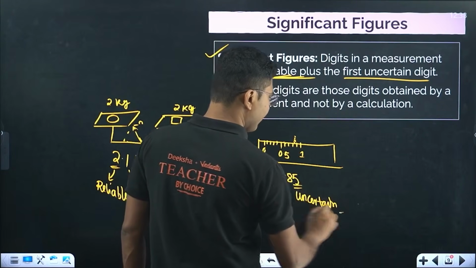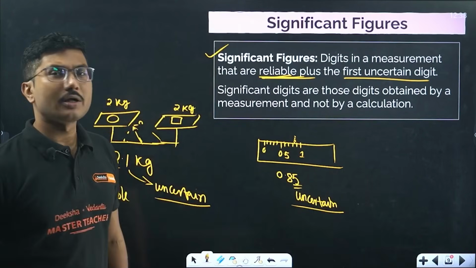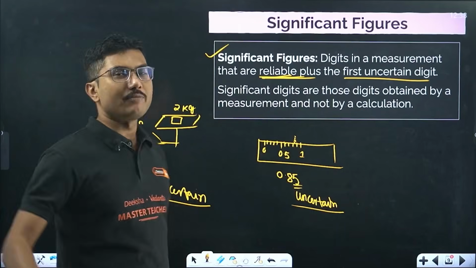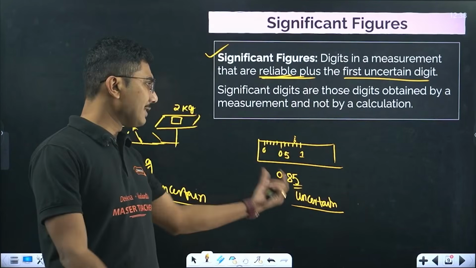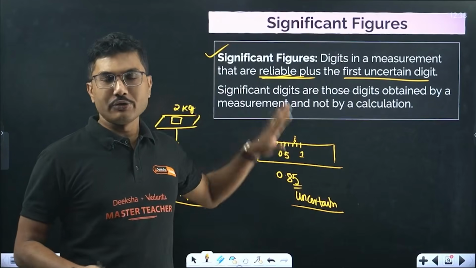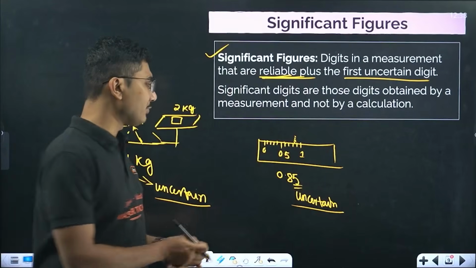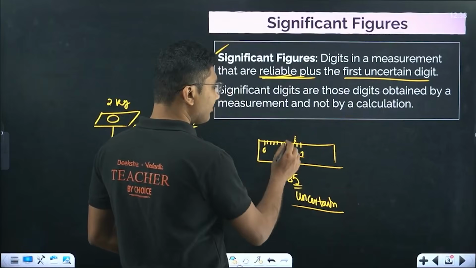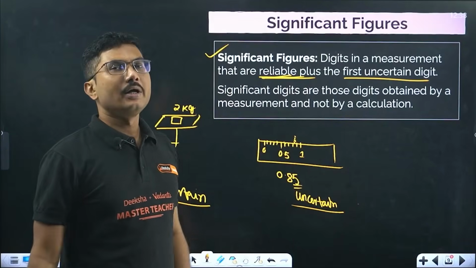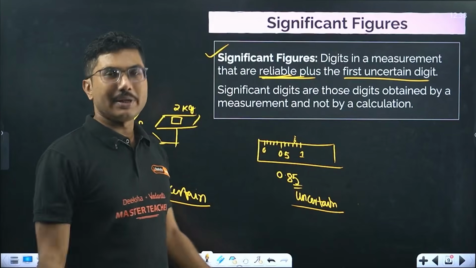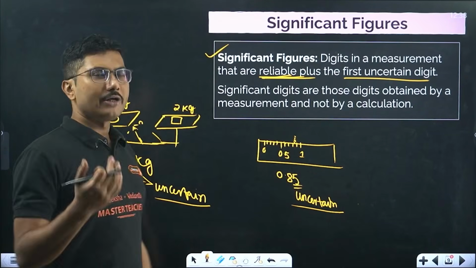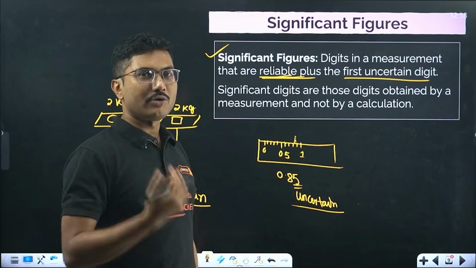This value is uncertain because we are not sure whether it is 0.5, 0.6, or 0.4, but we can say it is very close to that. This is the uncertain value, and this one is the reliable value. It has to be greater than 0.8, so 0.8 is reliable, and anything slightly more than that is uncertain, according to our observation.